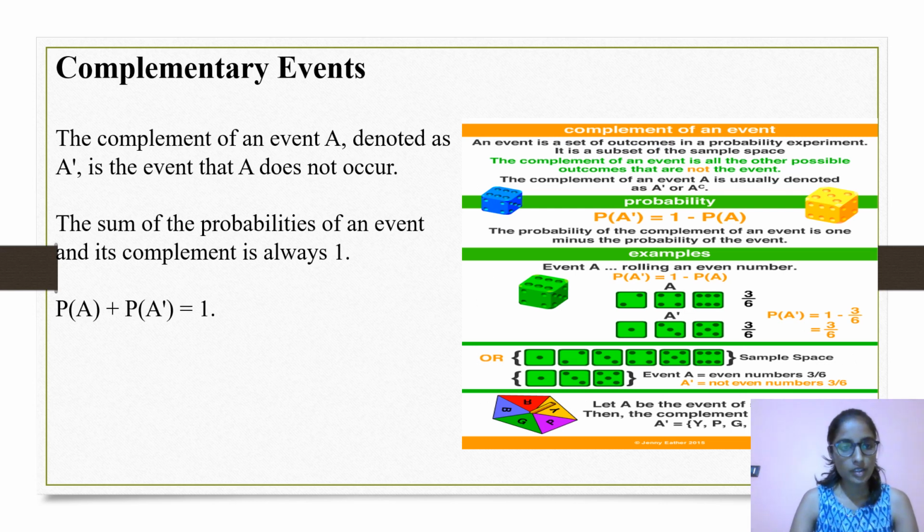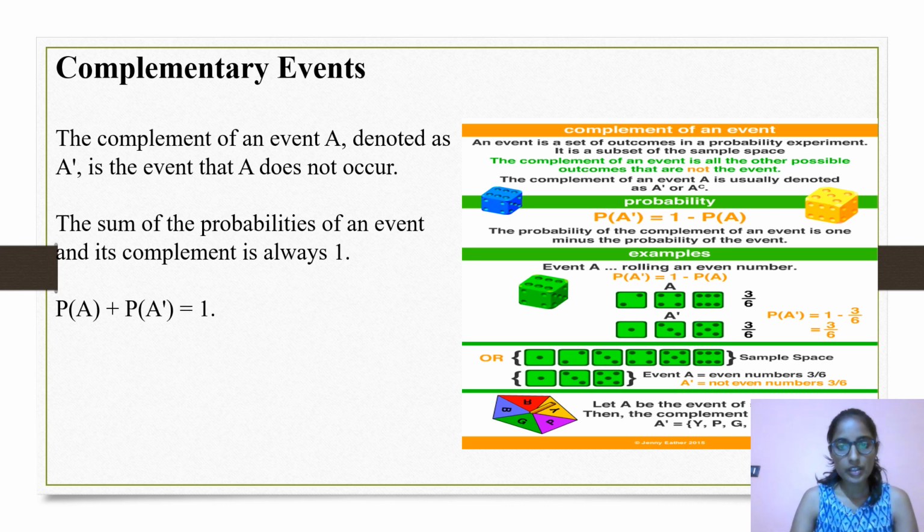Complementary events. The complement of an event A, denoted as A dash, is the event that A does not occur. The sum of probabilities of an event and its complement is always 1. P of A plus P of A dash equals 1.